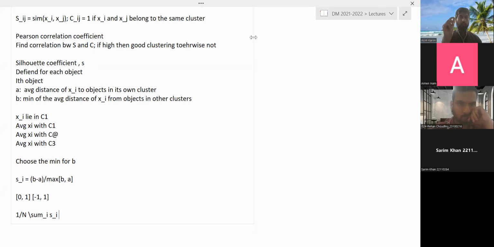Second, it gives you a validity for each point. So you can compute it for every point. Let's say there is an outlier, you can compute it for that too. This value should be low for an outlier, or even negative. And then of course you can combine all of the single values for each object to find the validity of the entire clustering.